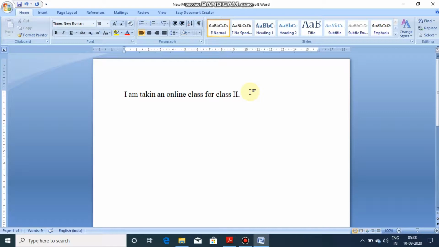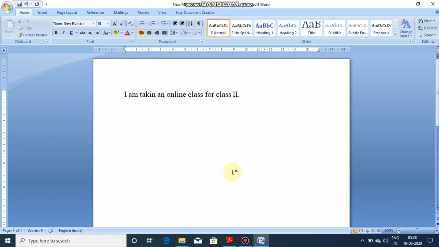Now if I want to take my cursor directly to the beginning, I have to press the home button. I'm going to press the home button and see the cursor's position now. Can you see? When I pressed the home button, the cursor from the last position came to the beginning of the line. I'll show you again.